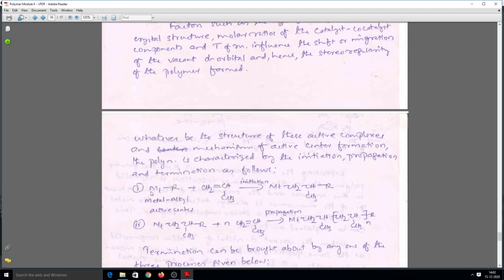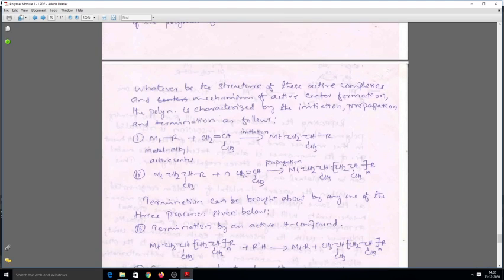Here we have an active metal alkyl center, and the monomer unit is interacting with the metal carbon bond of the active center of the metal alkyl group, and then the monomer is inserted, or incorporated, between the metal and the carbon of the active center. That is the initiation stage, and then subsequently more monomers will come and be incorporated into the metal carbon bond. In the propagation stage, several monomers will come, and then the repeating units are represented.